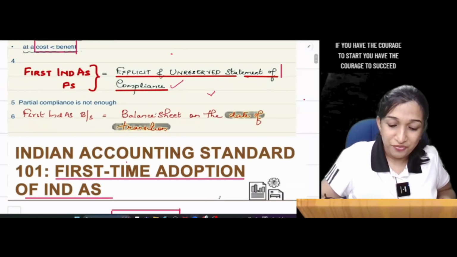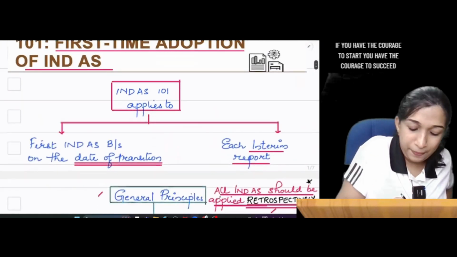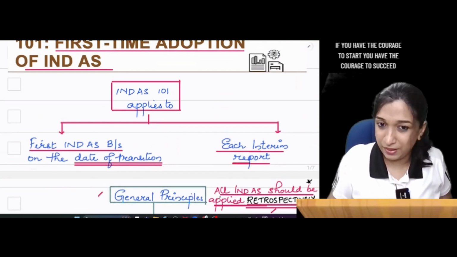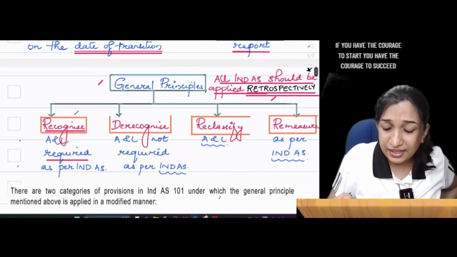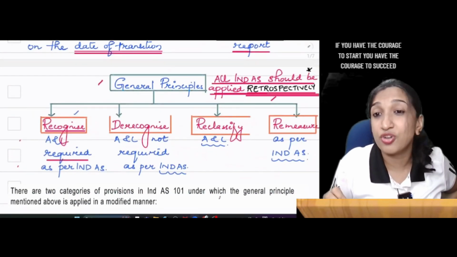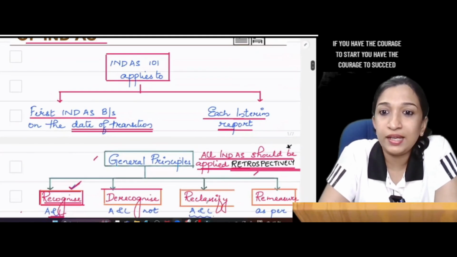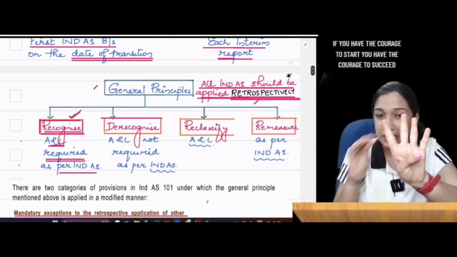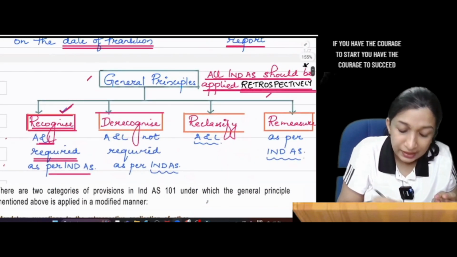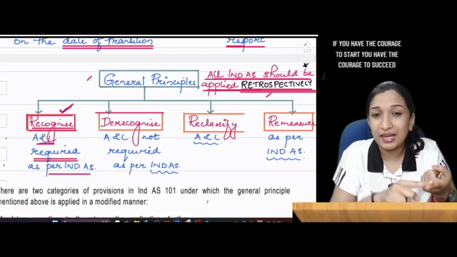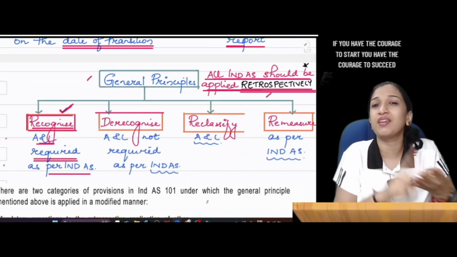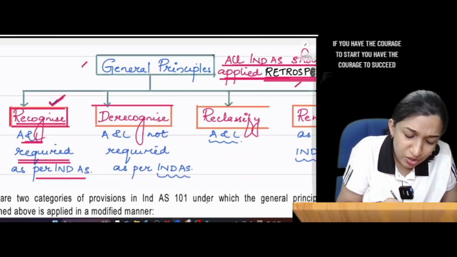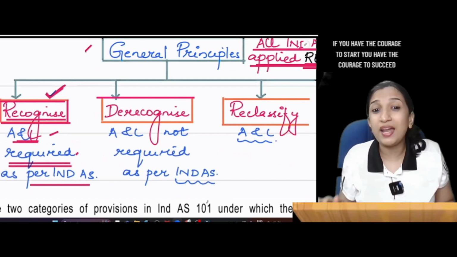Come on. Ind AS 101 applies to the first Ind AS balance sheet and also each interim report during that period. And the general principle, first they are telling all Ind AS should be applied retrospectively. So applying all the Ind AS retrospectively, there are four principles you should remember: recognize, derecognize, reclassify, remeasure. Recognize, derecognize, reclassify, remeasure. First one, recognize all assets and liabilities required as per Ind AS.